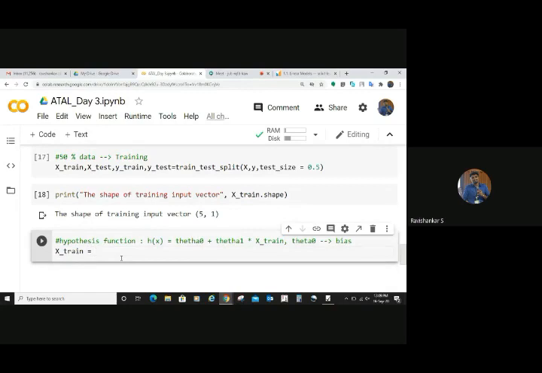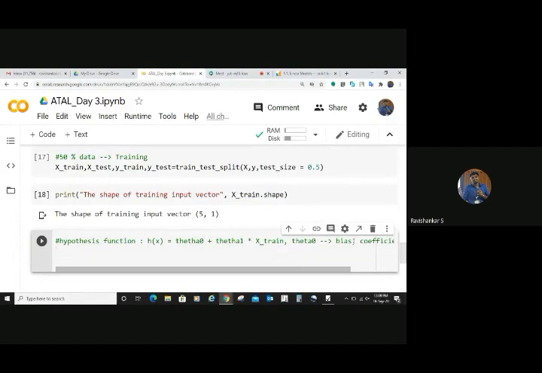So x underscore train is equal to, before that we need to have that bias. Now tell me, what is the coefficient of this theta 0? Exactly, 1. It is going to be 1. So your x vector now has got only this component, x underscore train only. It does not have that coefficient 1. You need to append that, you need to concatenate that. I hope you understood.